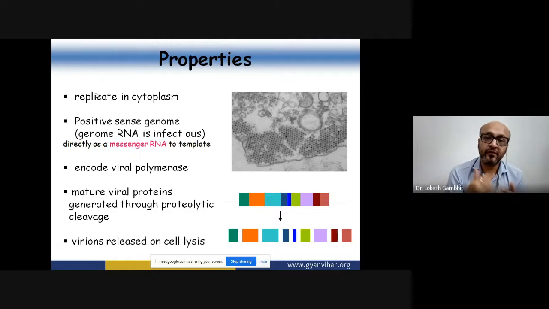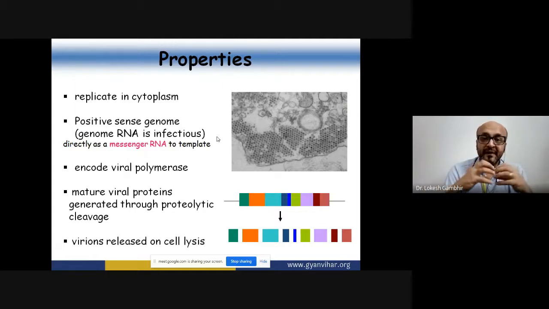They will infect, bind to the receptor, and replicate inside the cytoplasm. All of them have a plus sense RNA which can directly act as mRNA to synthesize proteins. And those proteins are what? This virus codes for its own viral polymerase. It codes for RNA dependent RNA polymerase.